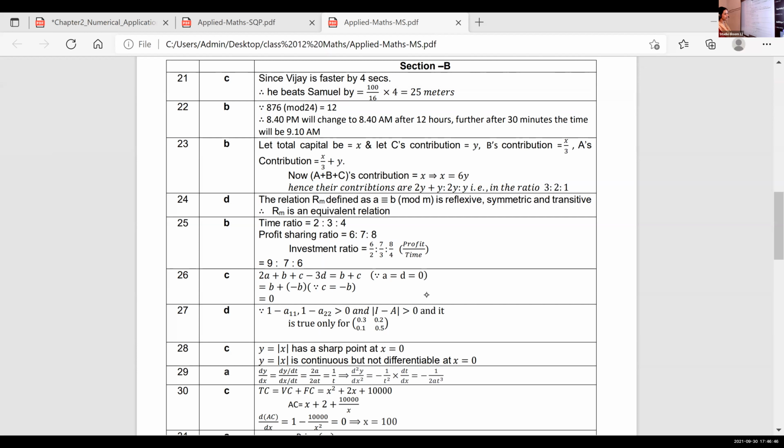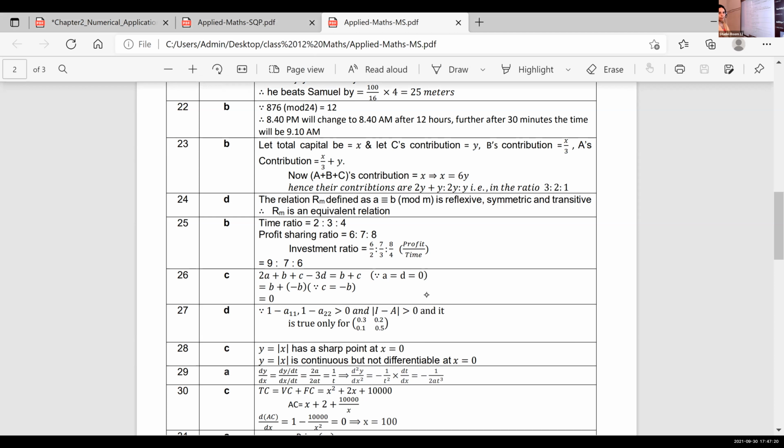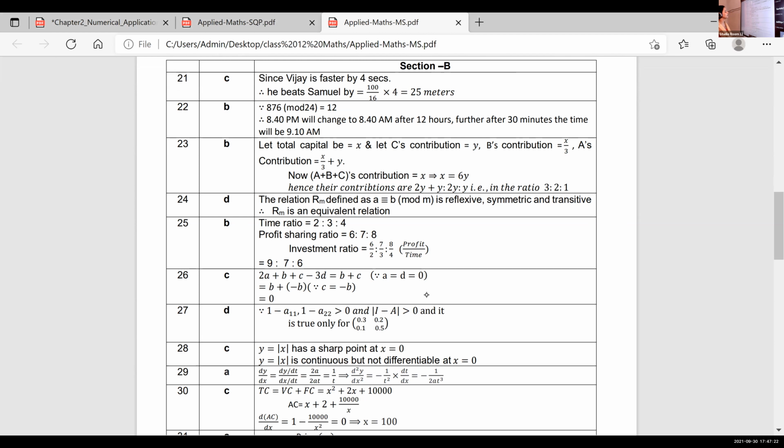This is the condition needed, children. Look at here. 1 minus A11, 1 minus A22 is greater than 0, and determinant of I minus A is greater than 0. These two conditions must be satisfied. Diagonal entries 1 minus A11, 1 minus A22 must be greater than 0, and determinant of I minus A is also greater than 0. And it is true for only 0.3, 0.2, 0.1 and 0.5. That means the entries along the principal diagonal must be less than 1.